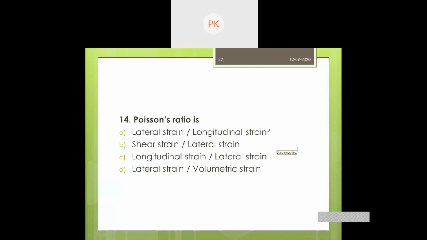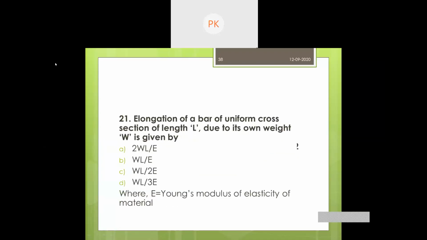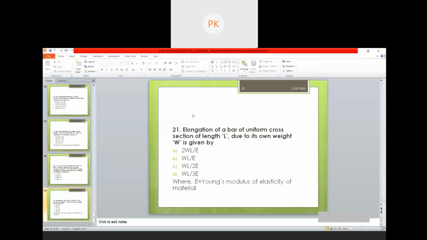No answer. So it is lateral strain by longitudinal strain. Nobody is responding properly. Whoever has responded, I shall give the attendance only to them.